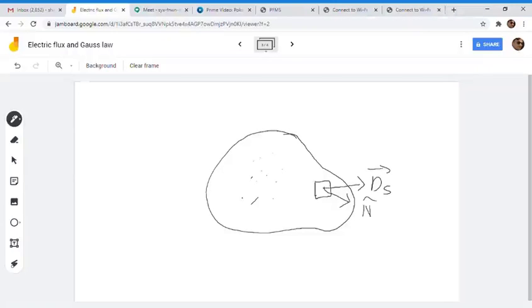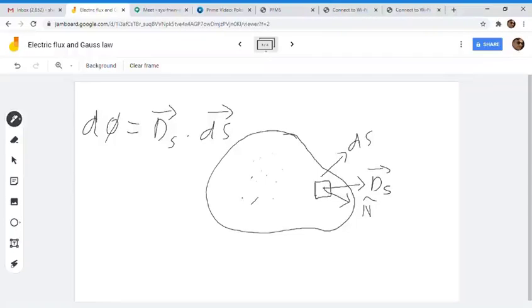Okay, and this is our surface dS. The magnitude is dS. So we can write the d phi. d phi is the amount of flux that is coming out of this differential surface. So this will be what? This will be D dot the differential surface area vector dS.